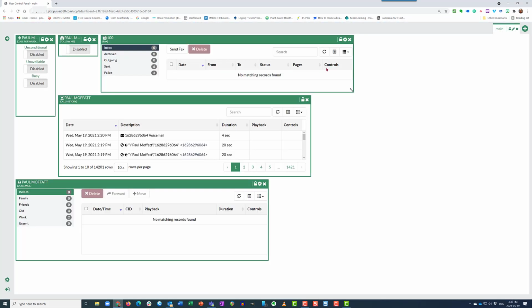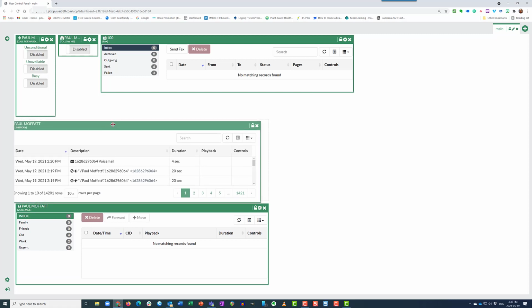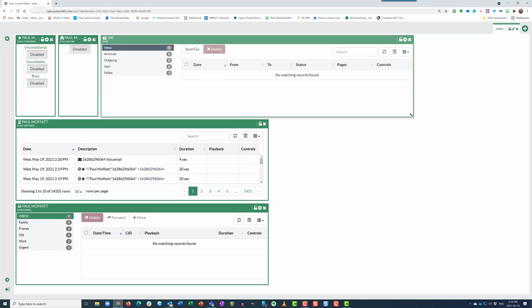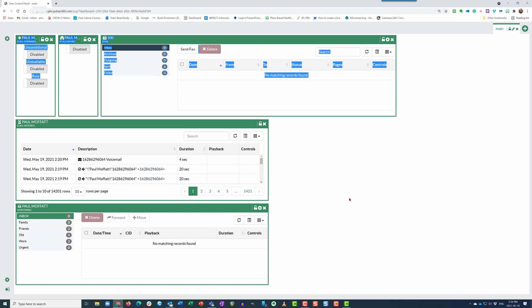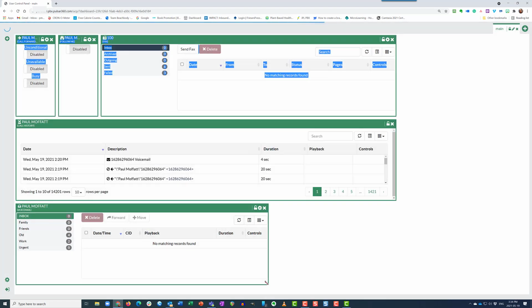Once you have all the widgets you want, you can start moving them around and size them the way you like. So as you can see here, I'm just moving the widgets around so they're in kind of the format that I like. Once you have everything lined up the way you want, then we can go through each individual widget and describe what each of them do.